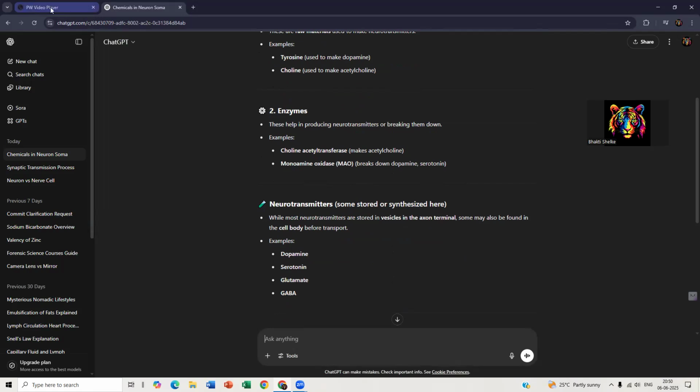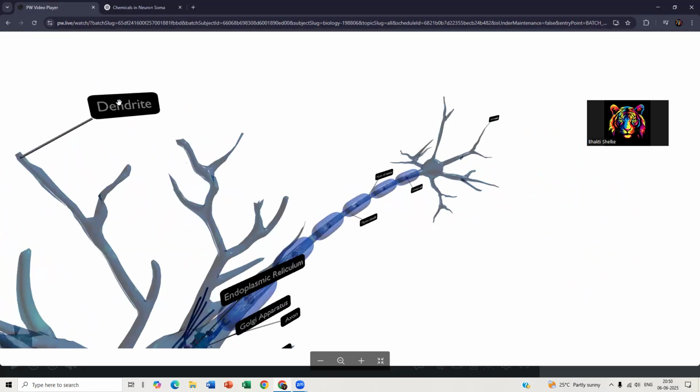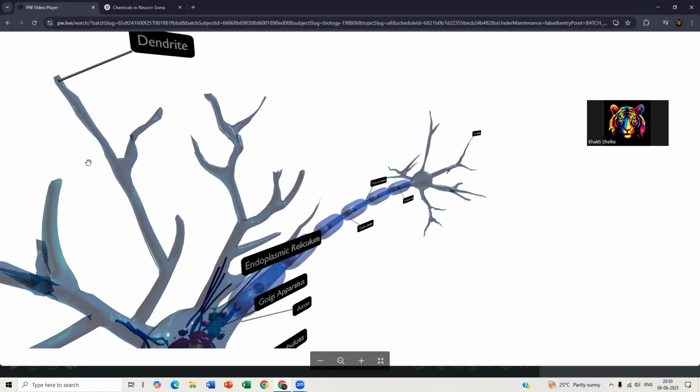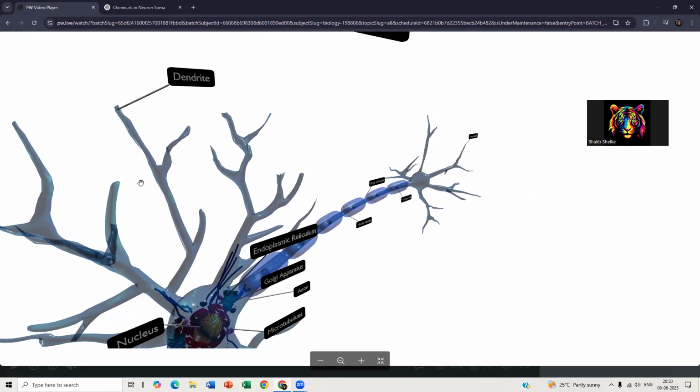Now your dendrites, see this thing, dendrite. This dendrite is nothing but a protein structure. It is a type of protein.